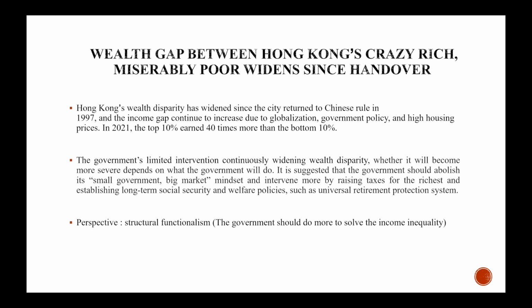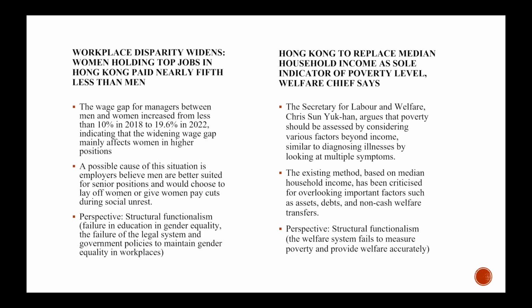It is suggested that the government should follow the small market, big market mindset to relieve the current situation. The perspective used in the article is structural functionalism, since it recommends that the government should do more to solve the income inequality. The sixth article mentions workplace disparity. From the statistics, we can find that there's a widening wage gap between men and women in managerial positions.